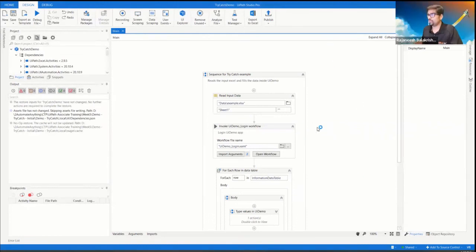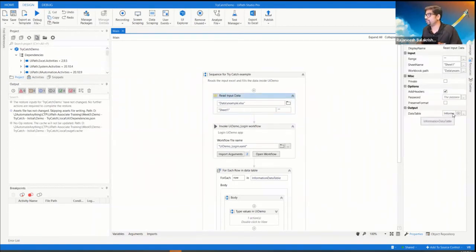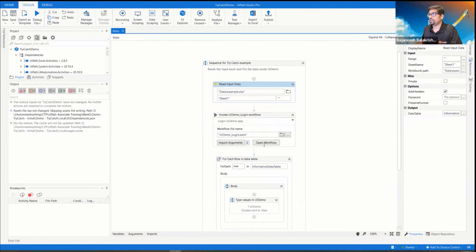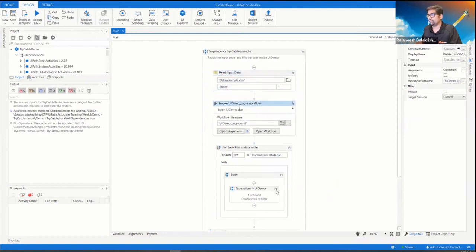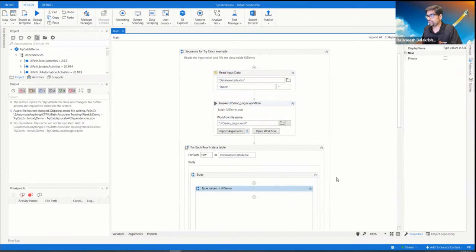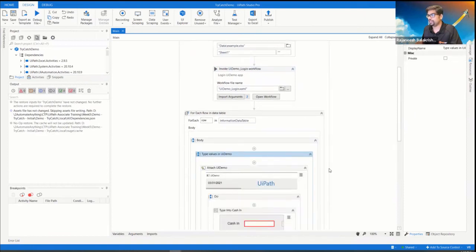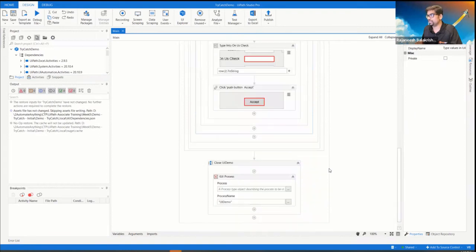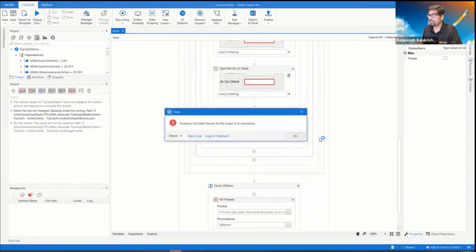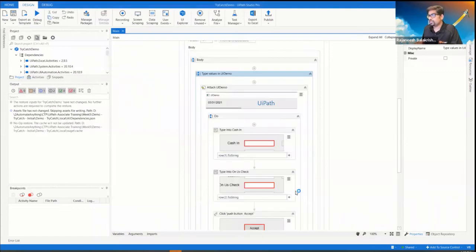Okay, so in this example, we have an Excel sheet from where we are reading all the data and saving it in a data table, the information data table. Then we invoke the UI demo just to log into that application, and we type all the data. So for the cash in, cash out, all these things, we need to handle exceptions. We need to talk about two types of exception, which are application exception and business exception.